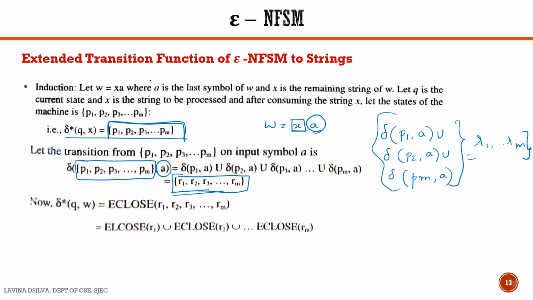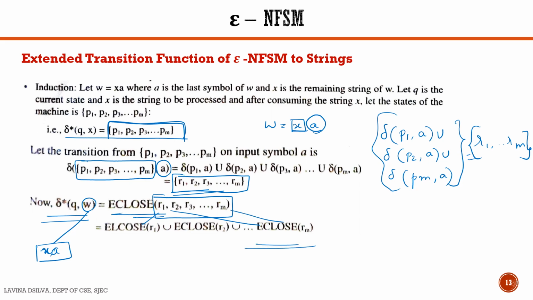So delta star of Q comma W, where W is XA, is the epsilon closure of the last states to which there was a transition. Therefore, it is epsilon closure of R1 union epsilon closure of R2 union epsilon closure of R3 till epsilon closure of Rm. This is the extended transition function of epsilon NFSM to strings.